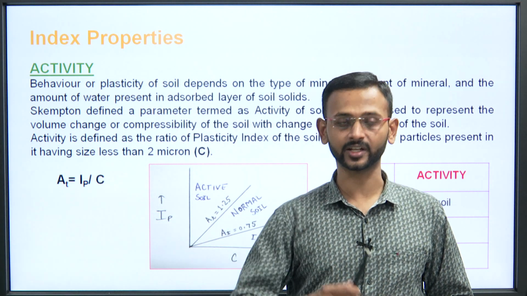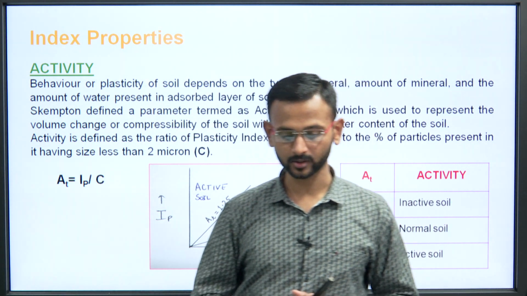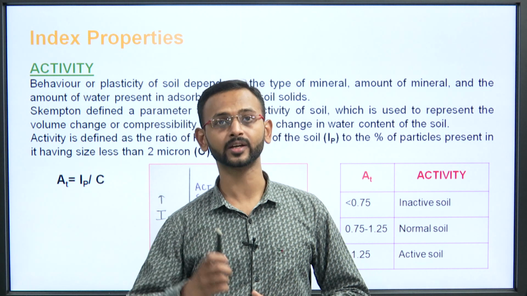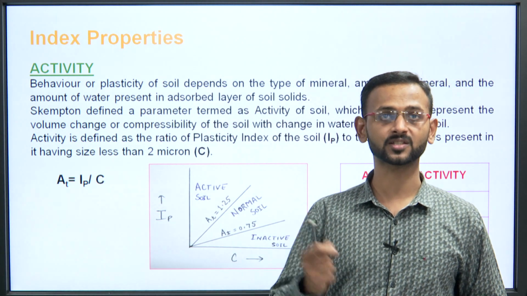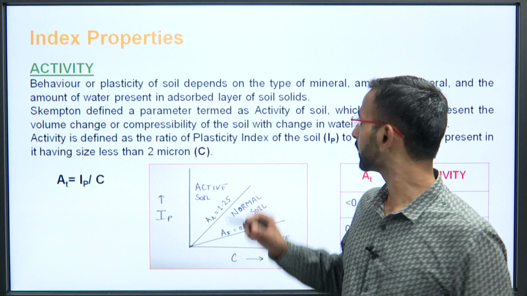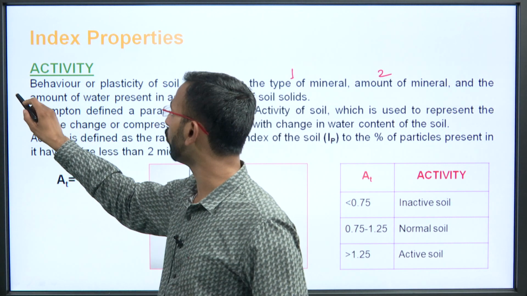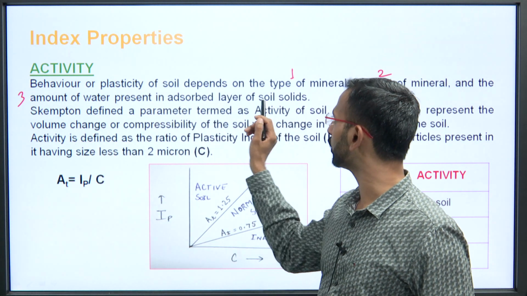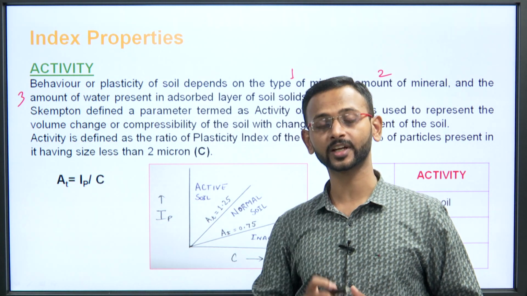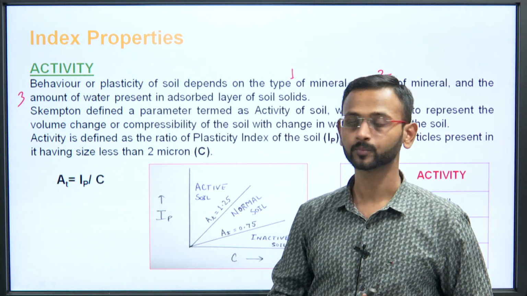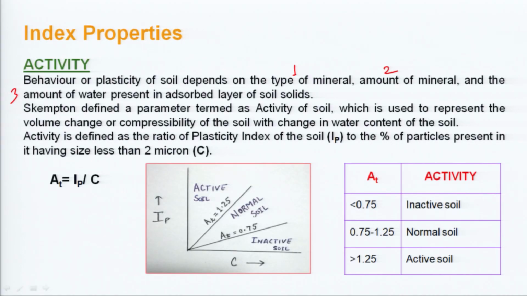When we talk about activity, activity was defined by Skempton. Understand that the behavior or plasticity of the soil depends on three things: the type of the mineral, the amount of the mineral, and the amount of water present in the adsorbed layer of the soil solids, which was also affecting thixotropic hardening in the previous case. Skempton defined a parameter termed as activity. Herein he gave a relationship, that IP is directly proportional to this value C.